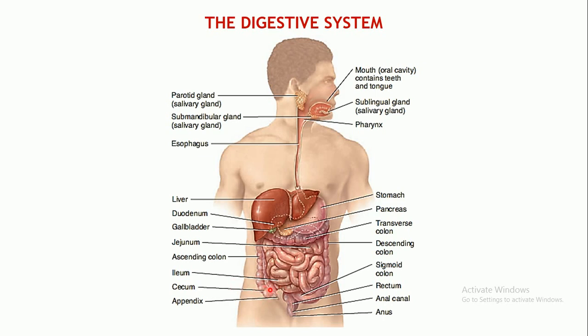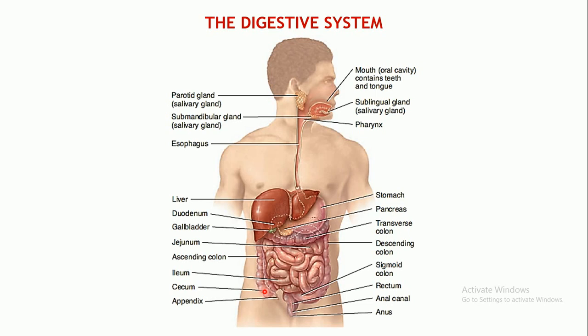It comprises the cecum. Over here the appendix is present. You all must have heard about the appendix, which is actually a non-essential organ that does not have any function. Sometimes it may be inflamed and may have to be removed operatively. Then from the cecum begins the large intestine.